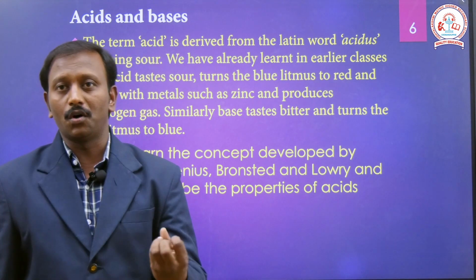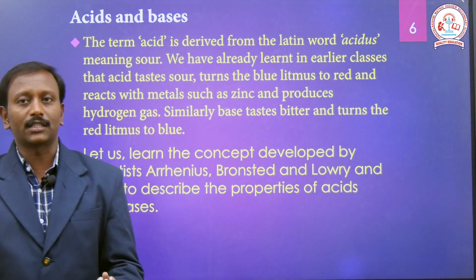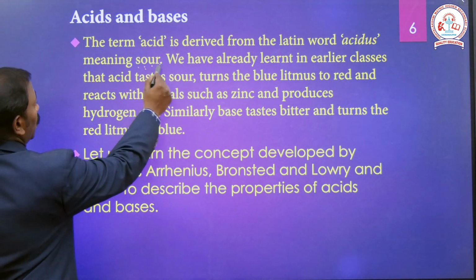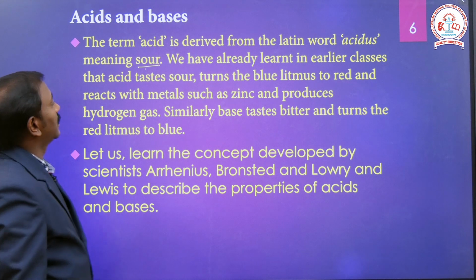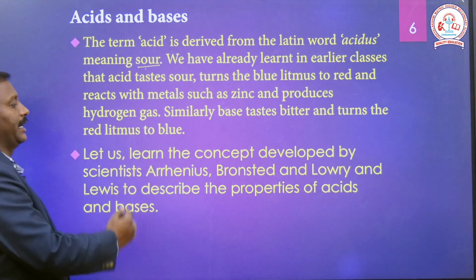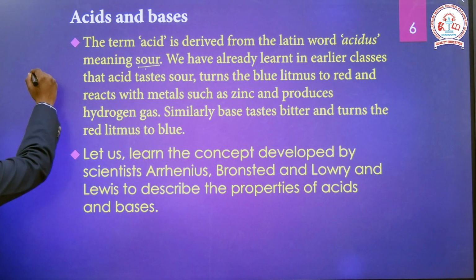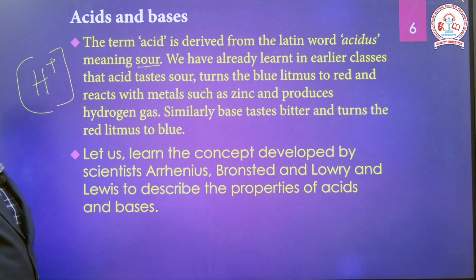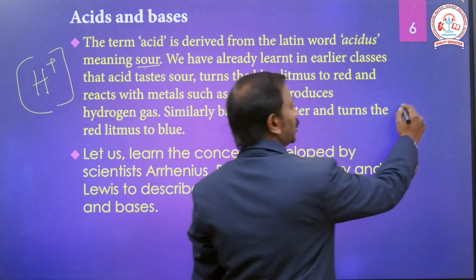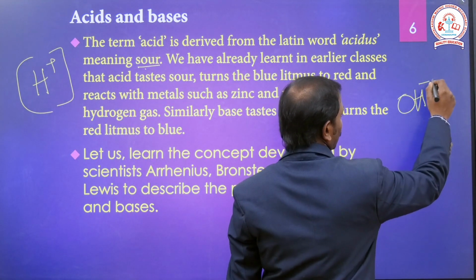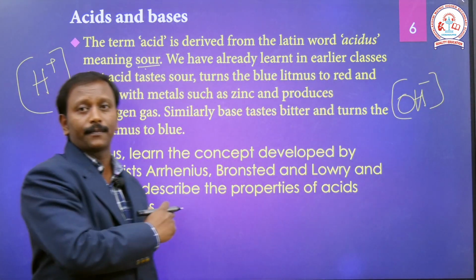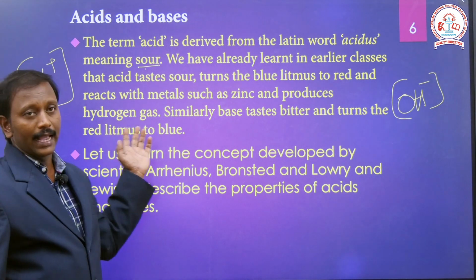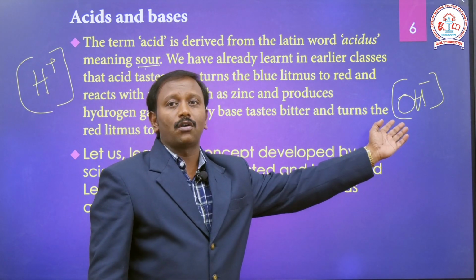We have already learned in earlier classes what acids and bases mean. Simply, an acid produces H plus ions, and a compound that produces OH minus ions is called a base. Components that produce H plus ions are called acids, and those producing OH minus ions are called bases.